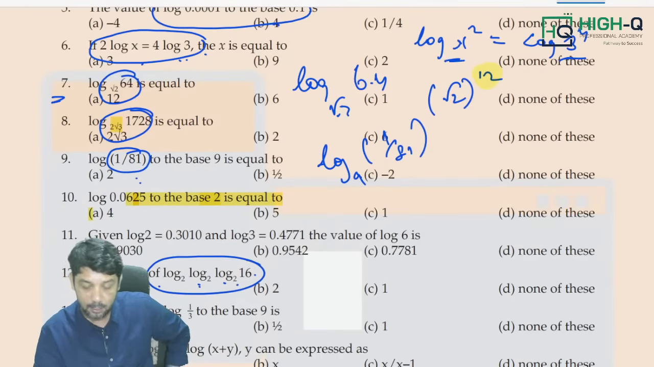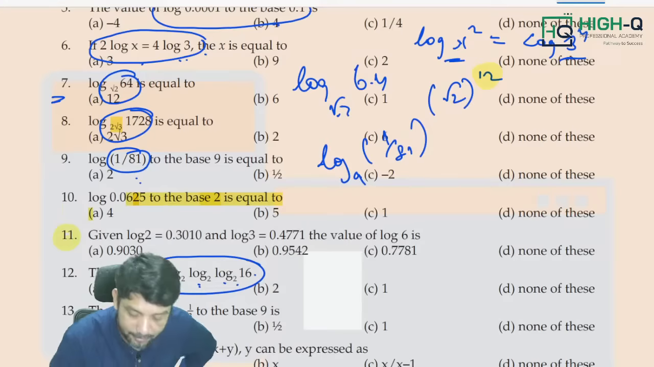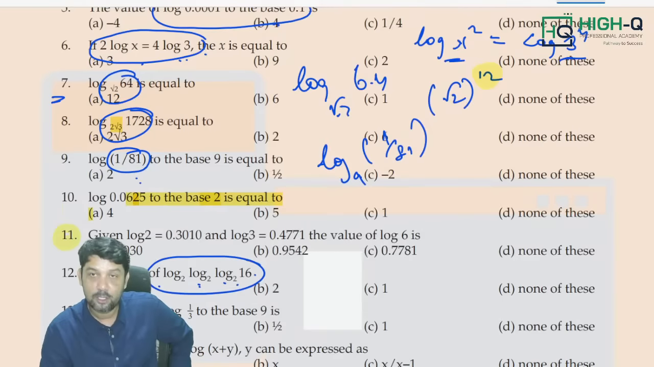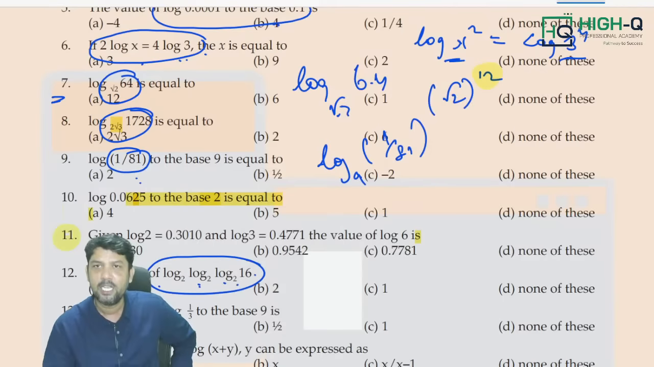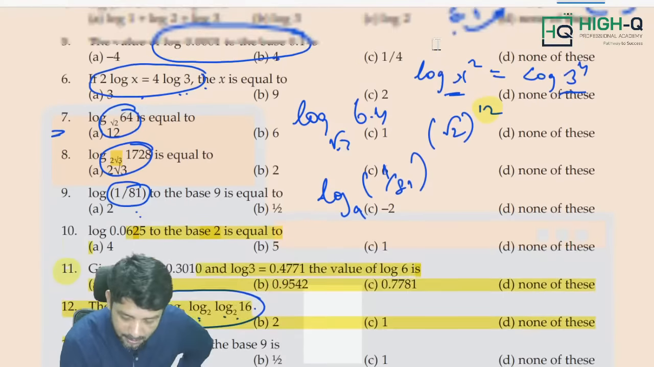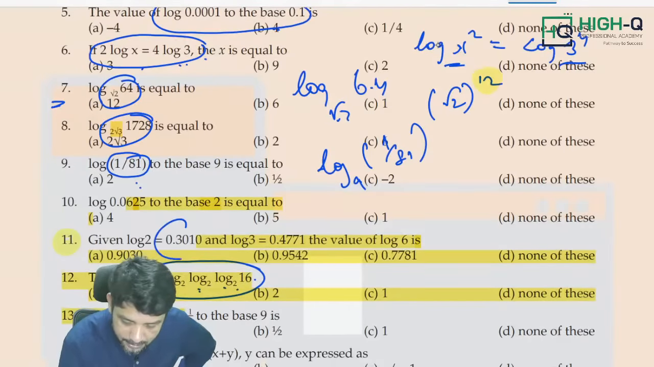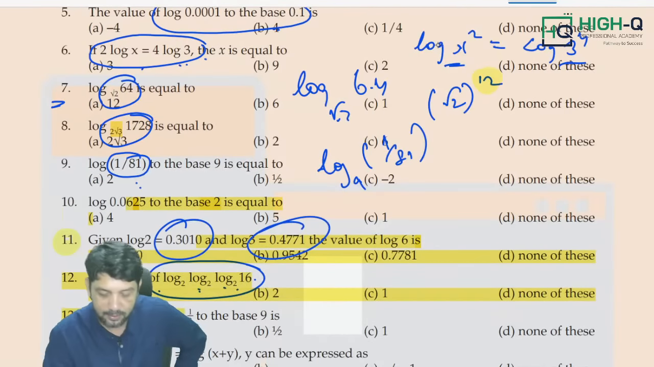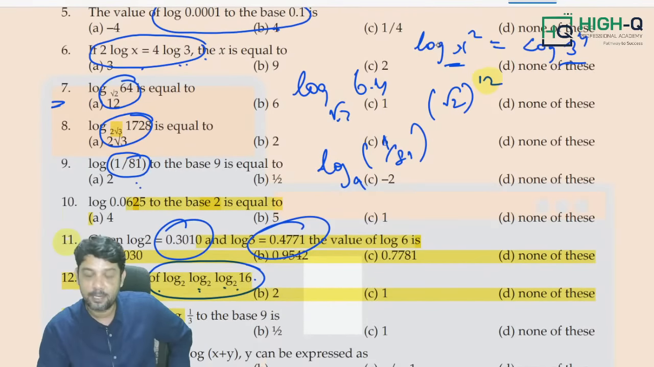That's it. And these types of questions are of course expected. Log 2 is 0.3010, log 3 is 0.4771, and they ask you to find log 6. If you don't know the method, simply find the value of log 6. If you know the method, just add 0.3010 and 0.4771. Just add it and you will get the answer, my dear.